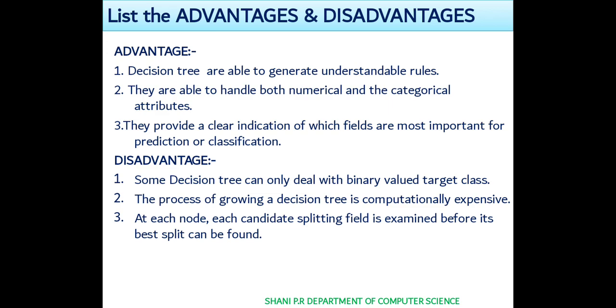Disadvantages: some decision trees can only deal with binary valued target classes, meaning two values like true or false, yes or no, when we have these in our class label. It is one of the main disadvantages of the decision tree. The process of growing a decision tree is computationally expensive. At each node, each candidate splitting field is examined before its best split can be found. So until it finds the perfect output, it will keep splitting, dividing the tree into a number of leaf nodes.